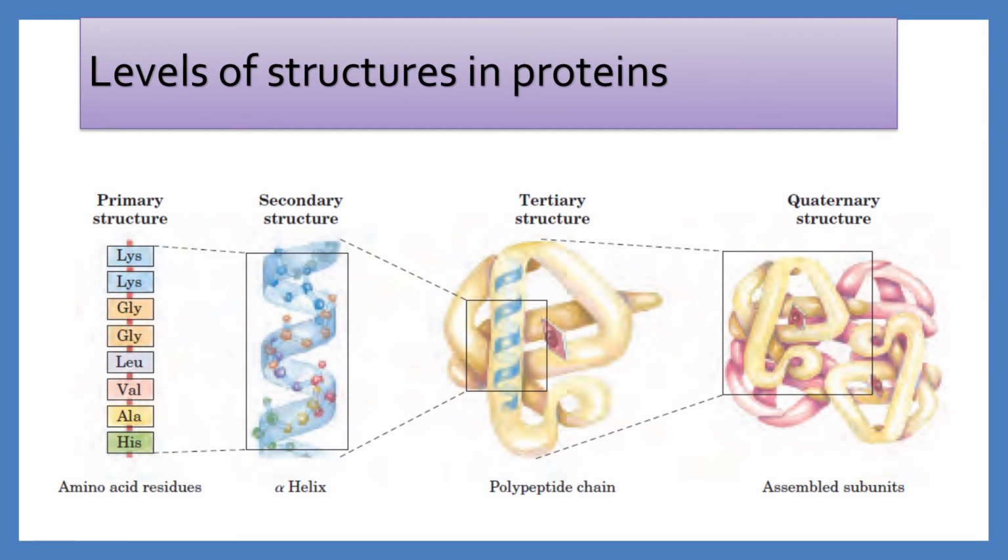Secondary structure refers to a particular stable arrangement of amino acid residues, giving rise to recurring structural arrangements like alpha helix and beta sheets. Tertiary structure describes all aspects of three-dimensional folding of a polypeptide. When a protein has two or more polypeptide subunits, their arrangement in space is referred to as quaternary structure.